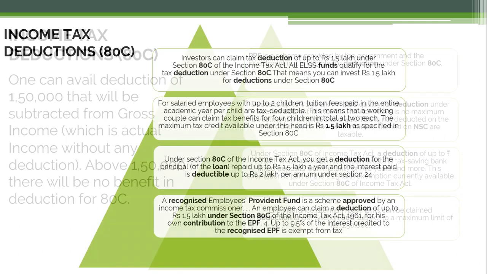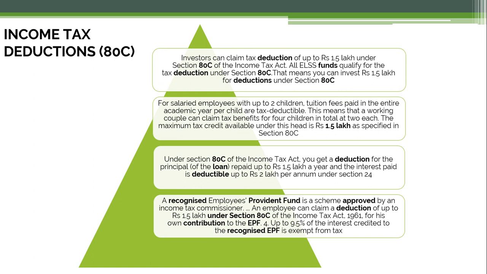So not above that. Then investors can claim tax deduction of up to rupees 1.5 lakh under section 80C of the Income Tax Act. So all ELSS funds qualify for the tax deduction under this section, that is 80C. That means you can invest rupees 1.5 lakh for deductions under section 80C. So basically we are discussing all types of deductions that are available with their limit, mostly 1.5 lakh is there, and